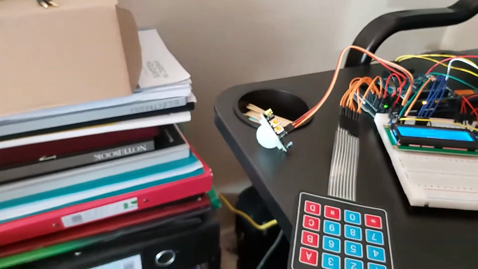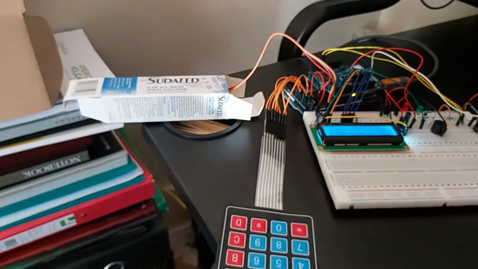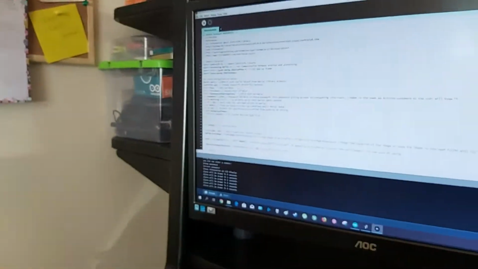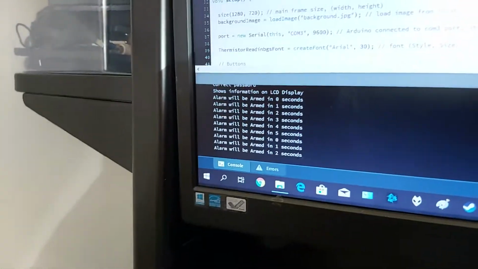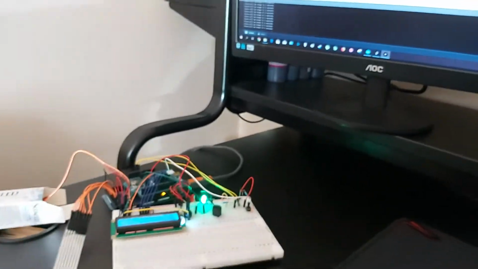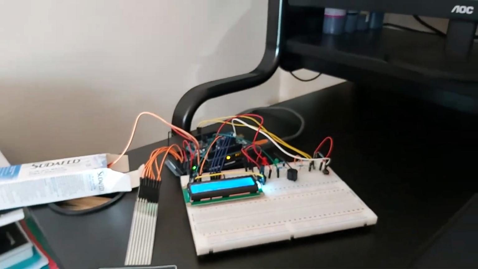I will hide the motion sensor in the box for a second to show more functionalities. Okay, I just hid my motion sensor in the box. Now I can arm my alarm again. So it's counting here, also counting here. Alarm is on, and I can disarm my alarm as well. Alarm is off.